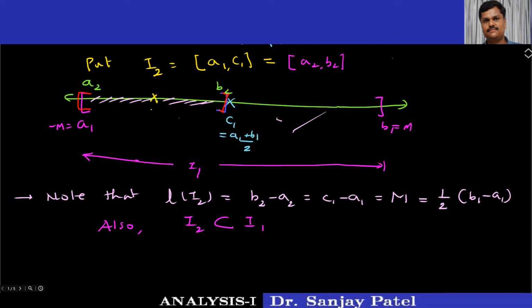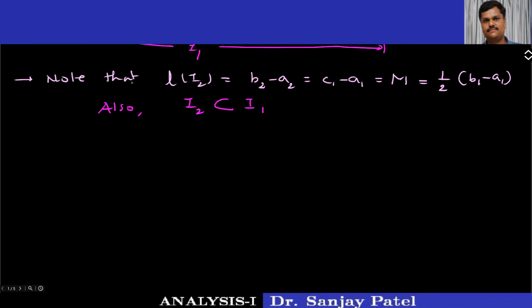I am taking now C2 as A2 plus B2 by 2. So again I will get two intervals, that is A2 C2 and another interval C2, B2. This is C2 and this is B2. Okay, so let me write down that. Again put C2 is equal to A2 plus B2 by 2.